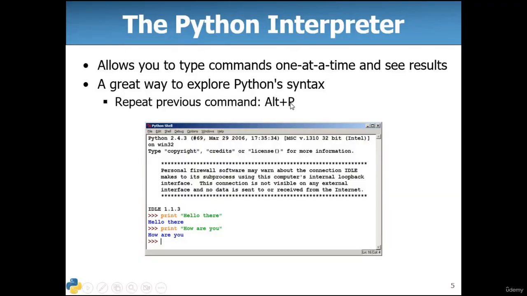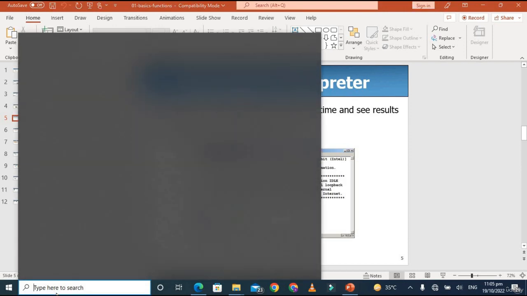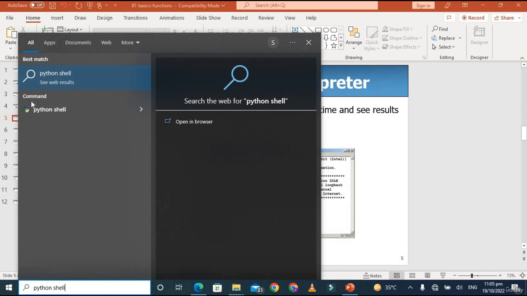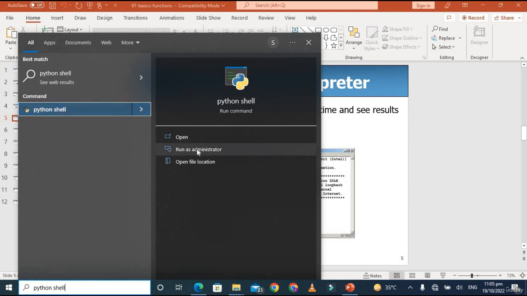Let me take you to the Python shell, and I'm going to tell you how we can use this Python shell. Okay guys, this is the start menu, and just click over here and type here Python shell, right? This option will appear over here. Just click on this and run as administrator, right?